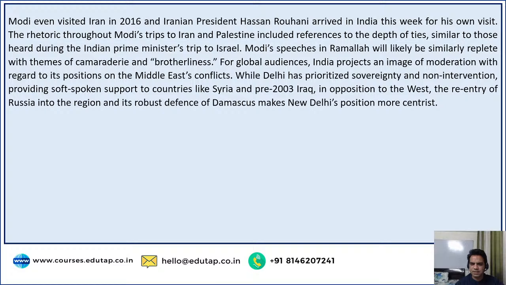For global audiences, India projects an image of moderation with regard to its position on the Middle East's conflicts, while Delhi has prioritized sovereignty and non-intervention, providing soft-spoken support to countries like Syria and pre-2003 Iraq in opposition to the West. The re-entry of Russia into the region and its robust defense of Damascus makes New Delhi's position more centrist. So this was about how India has played a very neutral role in the Middle East by keeping a neutral relationship with all the countries.